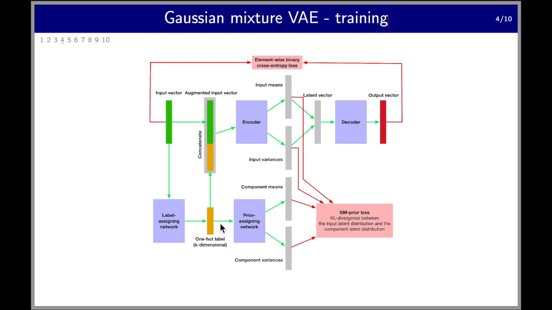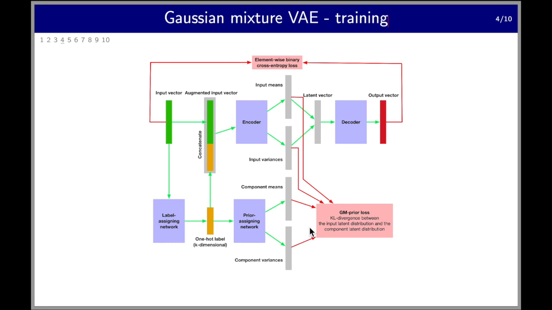The second thing that happens during training is that the latent distributions of similar chunks tend to be closer to each other. This is the whole idea of dimensionality reduction. We also mentioned that similar chunks tend to have the same label, just about a minute ago. So over time, this prior assigning network is encouraged by this KL divergence loss to map each label to the average of the latent distributions of chunks that are assigned to that label.